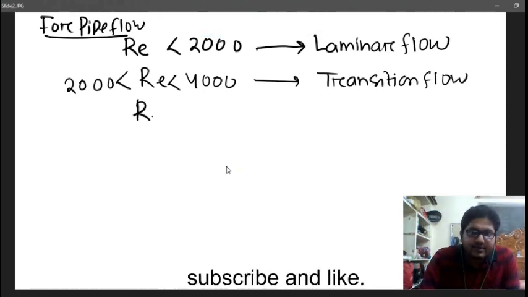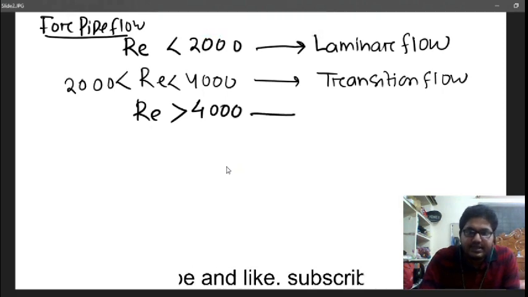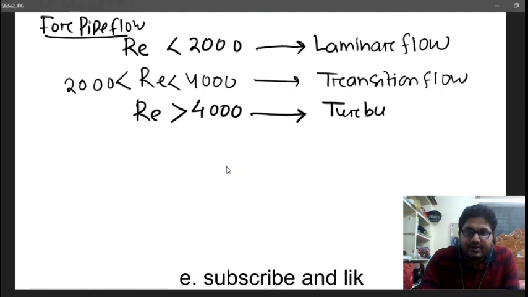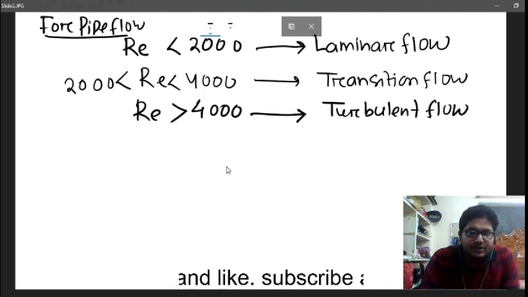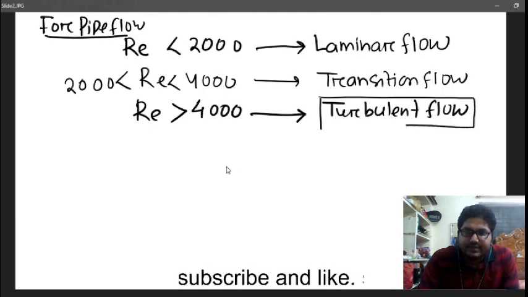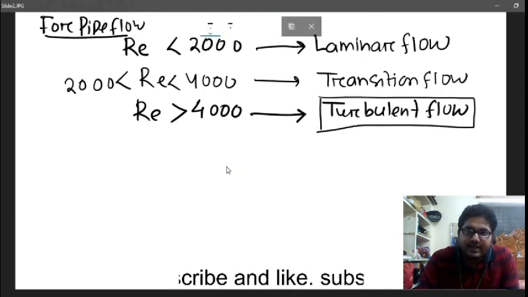And when the Reynolds number is greater than 4000, that is called turbulent flow. Most of the pipe flow is turbulent in nature.